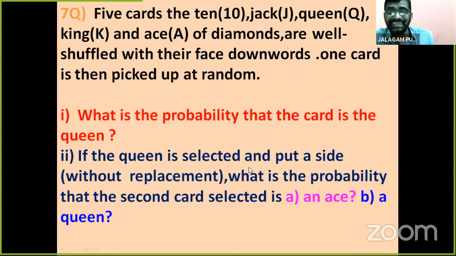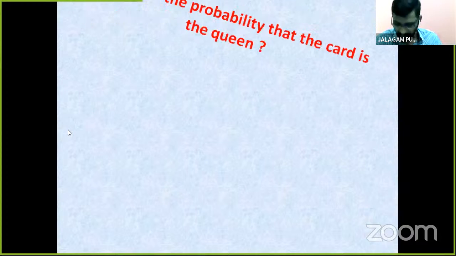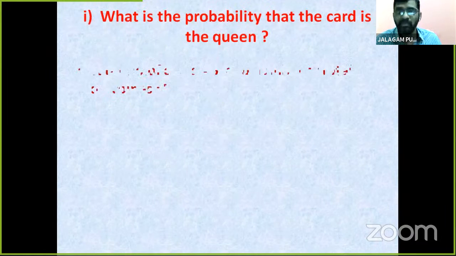Second one: if the queen is selected and put aside without replacement, what is the probability that the second card selected is an ace, or B, a queen? See children, in the second question, 2 sub-questions are there. First of all, we find the first one. What is the probability that the card is a queen?